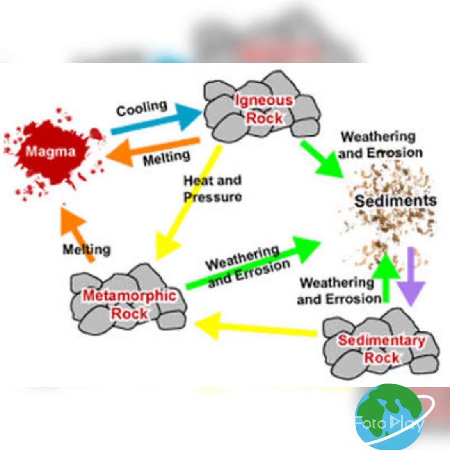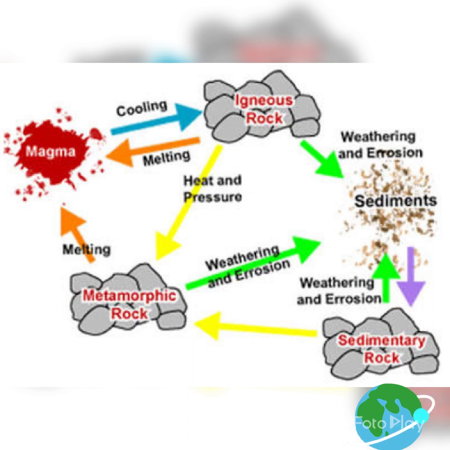You have already learned that when the molten magma cools, it solidifies to become igneous rock. These igneous rocks are broken down into small particles that are transported and deposited to form sedimentary rocks. When the igneous and sedimentary rocks are subjected to heat and pressure, they change into metamorphic rocks.